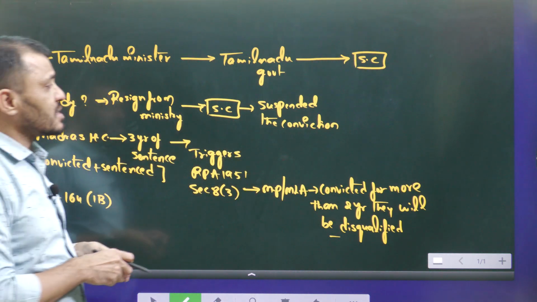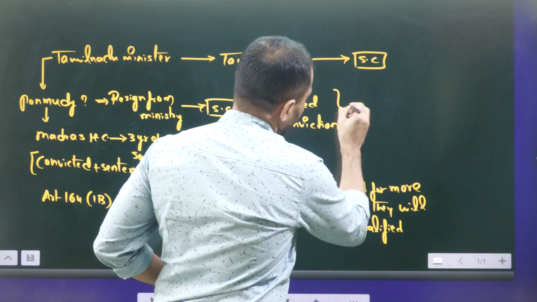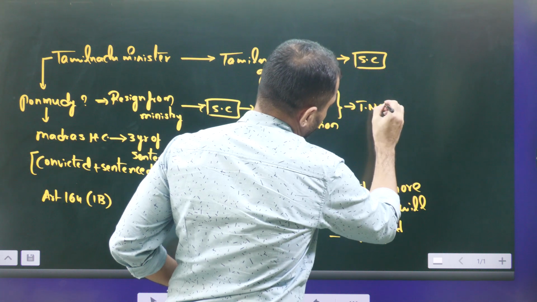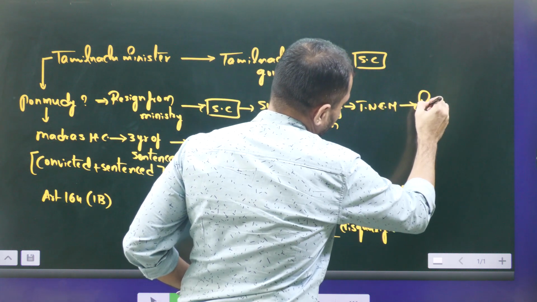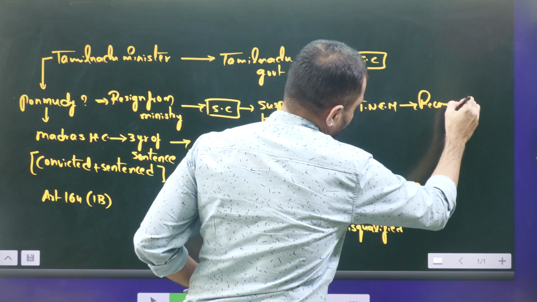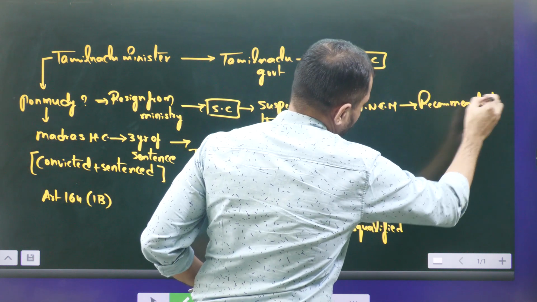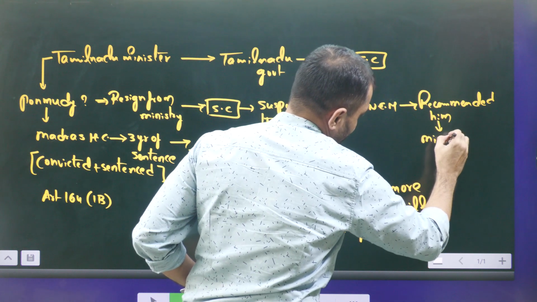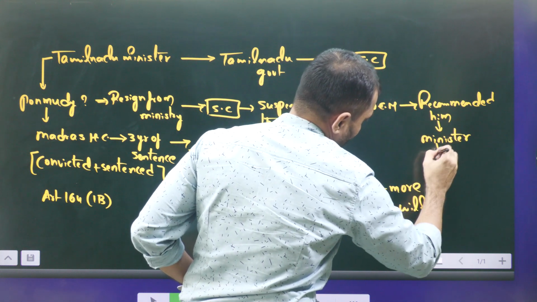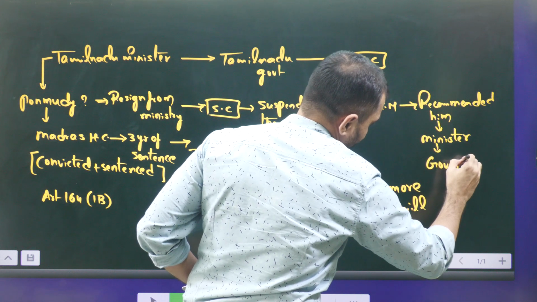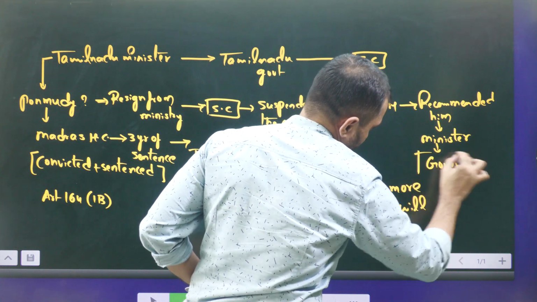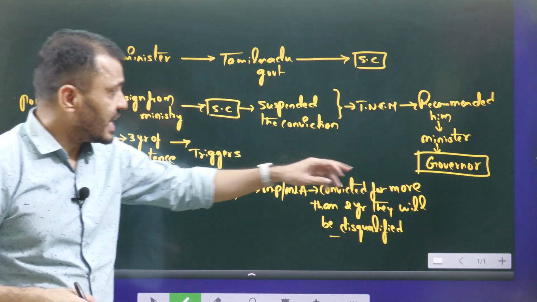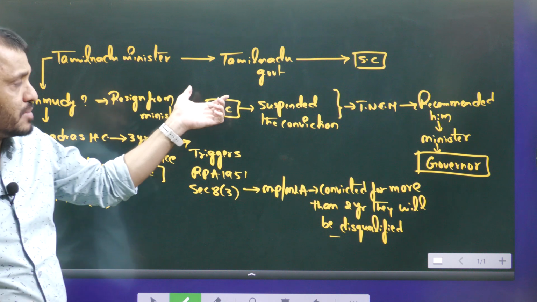So what did the Tamil Nadu government do? The Tamil Nadu Chief Minister recommended him as a minister, and his name was forwarded to the governor. But now what is the governor doing? The governor is declining to appoint Ponmudi as a minister.